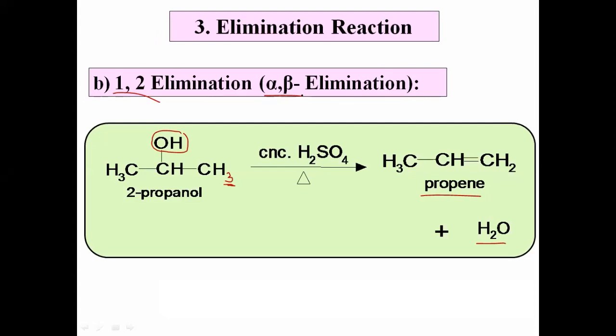Okay, this is about the third type. What is meant by elimination reaction and its two subtypes. त्याचे दोन सब types आपण पाहिलं. The first is the 1-1 elimination and second is the 1-2 elimination. We have studied with the example also. Okay, now let us see next one is the rearrangement reaction.